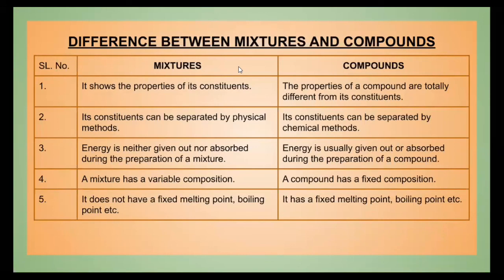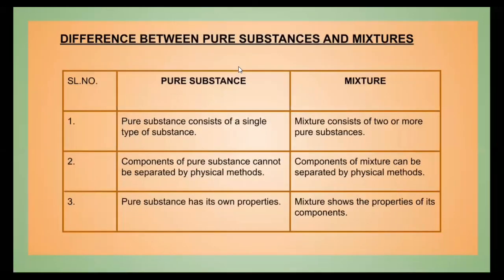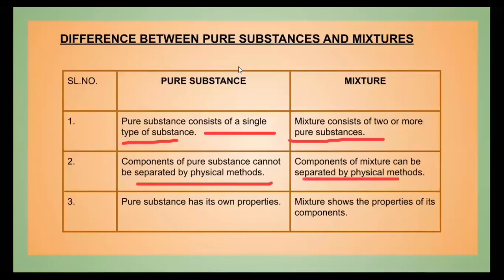The next topic that we are going to discuss is pure substances and mixtures. Pure substances consist of only one type of particle, while a mixture consists of 2 or more substances. Components of pure substances cannot be separated by physical methods, while components of a mixture can be separated by physical methods. Now, pure substances have their own properties, but mixtures show the properties of their constituents.